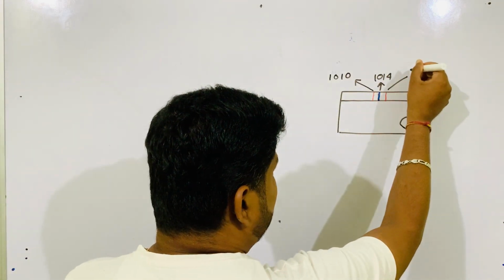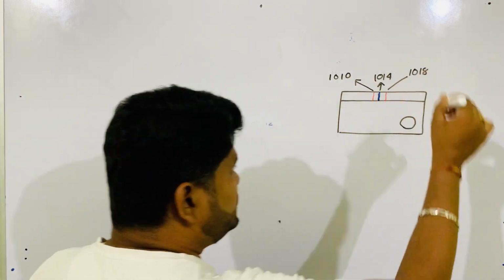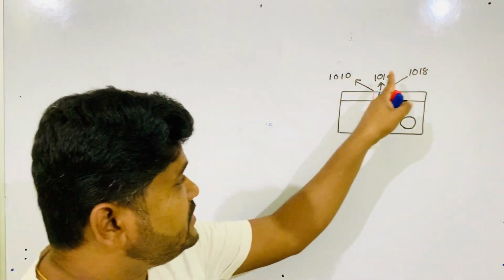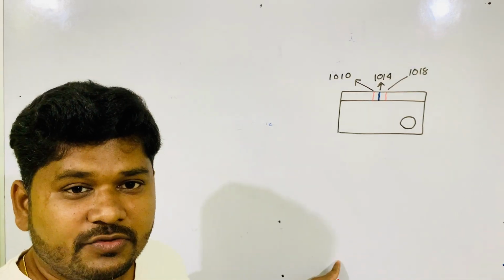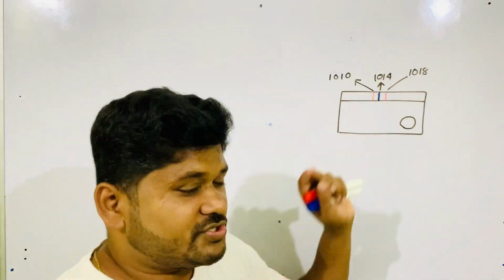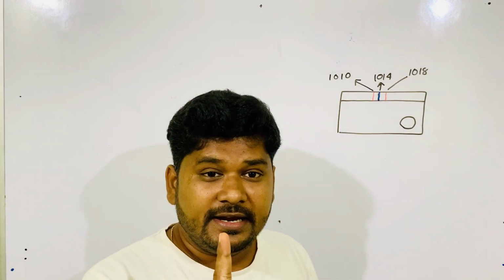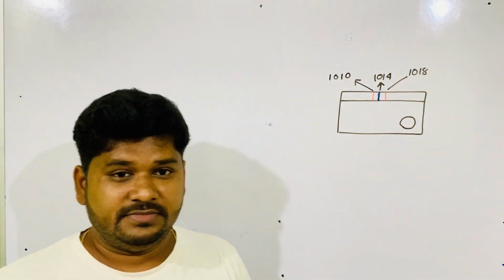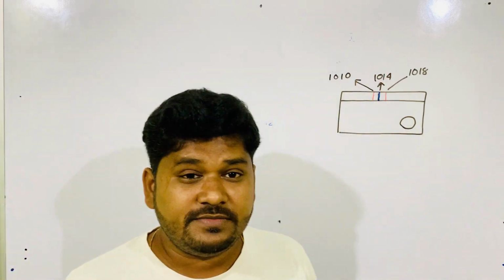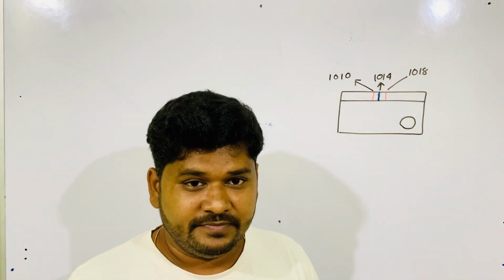This will be maybe 4 more, 1018 kilohertz. Means within this much range, the signal comes. But at a particular point only, clear sound comes. Within this much range, the sound comes, but mixed with noise.